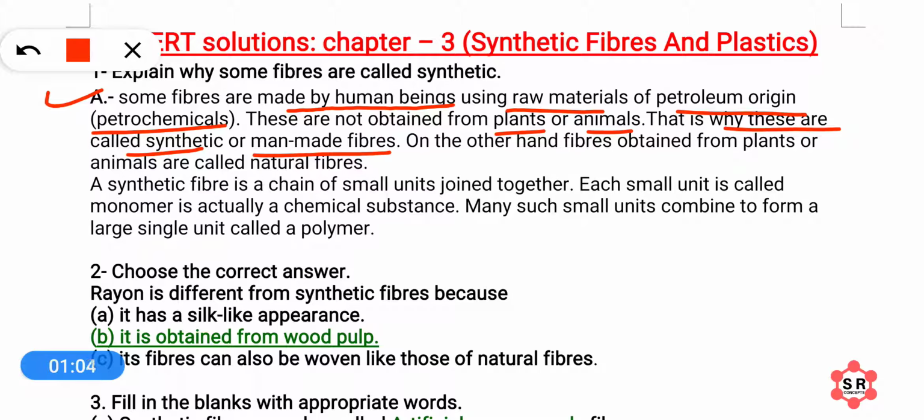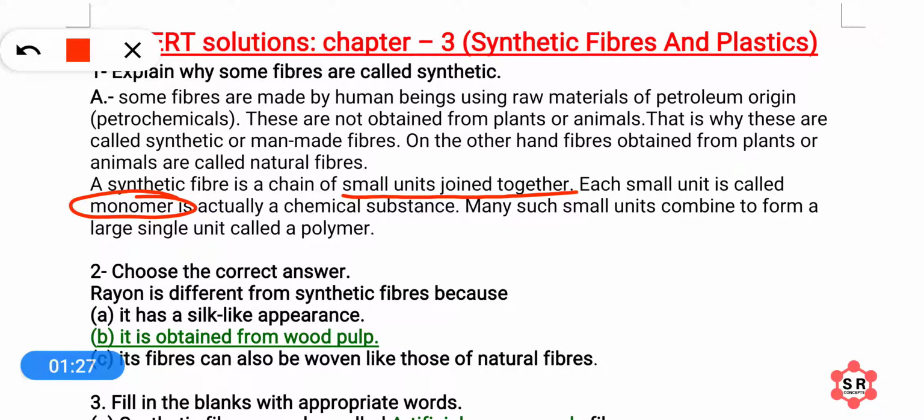And the fibers which are obtained from plants and animals are called natural fibers. For example, jute, cotton, silk, right? Now, what is a synthetic fiber? We know that synthetic fiber is a polymer. What is a polymer? A polymer is a long chain of small units joined together. Each such small unit is called a monomer, which is a chemical substance. So many monomers join together to make a very large unit that is called a polymer, which is a chain like substance. Okay, so every synthetic fiber is a polymer.